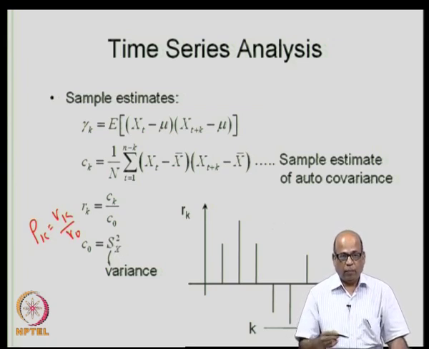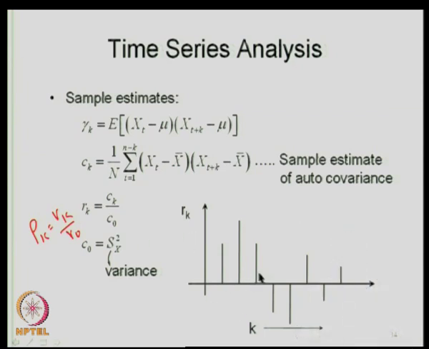So, when you have sample estimates and you take discrete values of k, for example, k equal to 1, k equal to 2 and so on, and plot the sample estimates R k versus k, which is actually the autocorrelogram or the correlogram, you get spikes like this.